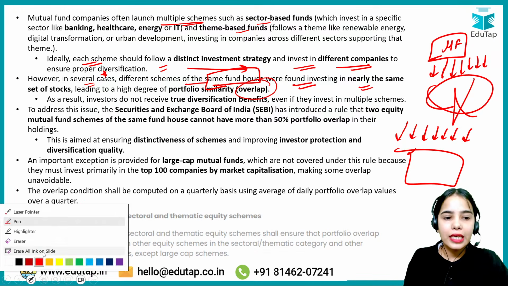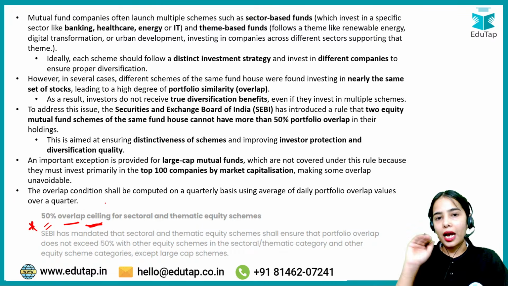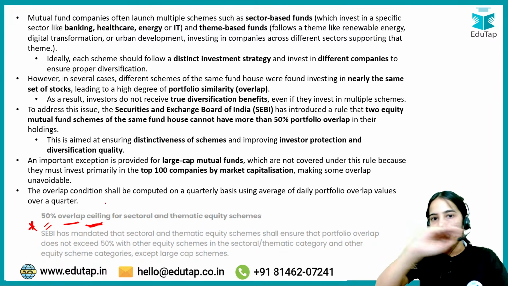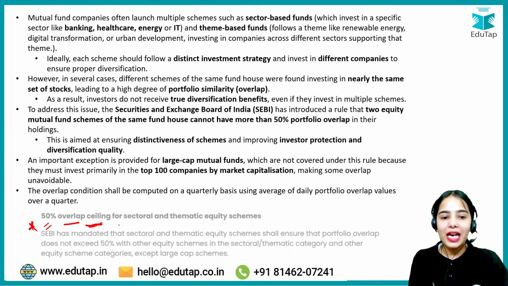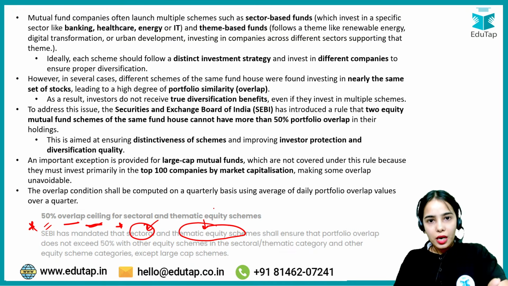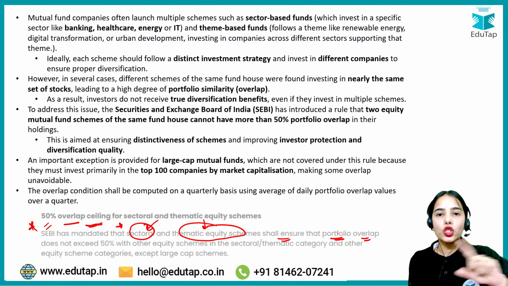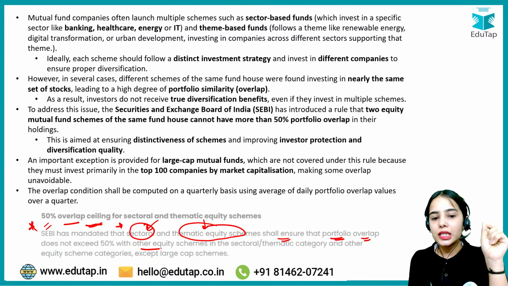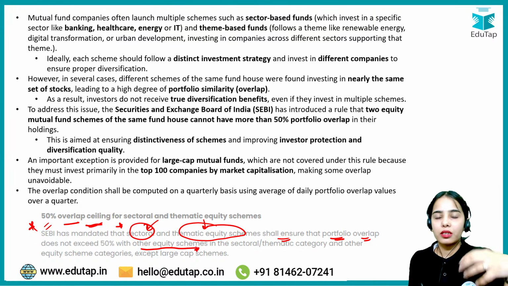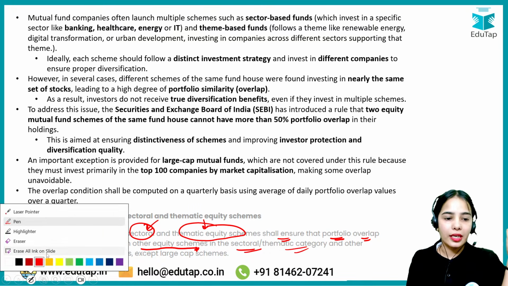So now, to address this kind of issue, it has been said that 50% is the overall ceiling cap. 50% is the limit, the max that overlapping can happen. SEBI has mandated that sectoral and thematic equity schemes, that means sectoral schemes and theme-based schemes that invest in the shares of companies, shall ensure that portfolio overlap does not exceed 50% with other equity schemes in the sectoral and thematic category and such. Okay, so this is the idea.